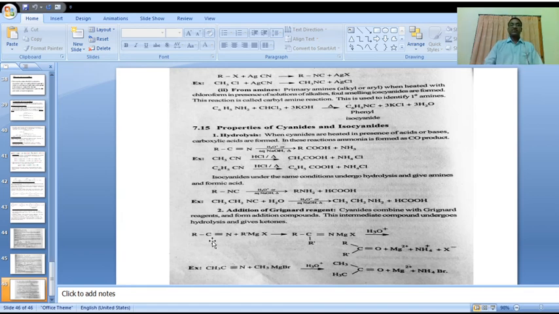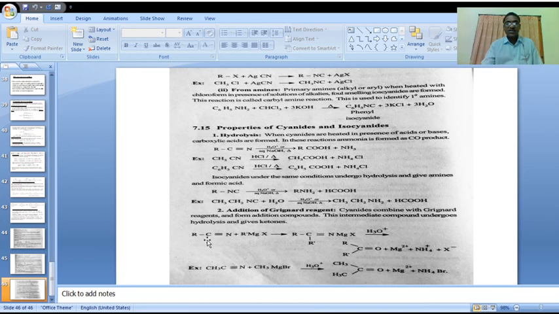This is the difference: primary amines and secondary amines are produced in this reduction process.